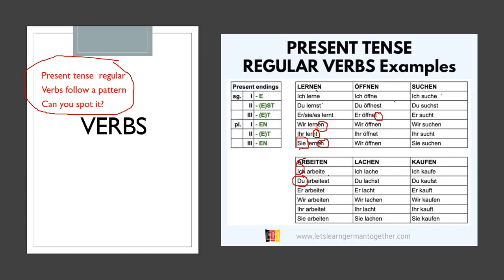So as you can see here, singular first person, that's I. Second person, that's you or du. Third person, which is he, she, it. Plural first person is we. Second person is you lot. And third person is they, which is not here, but it's lowercase sie like this, but with the en ending. And there's also, in German, you also have formal, which is the capital S.